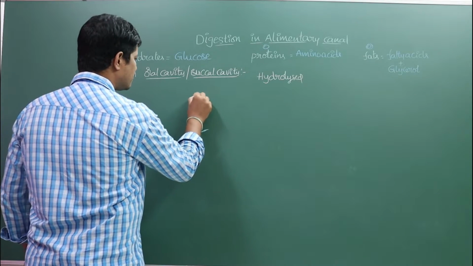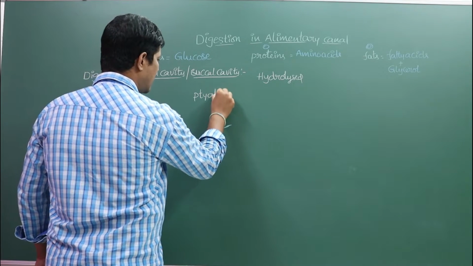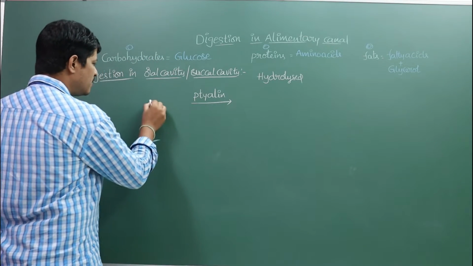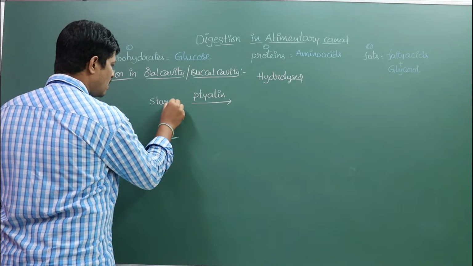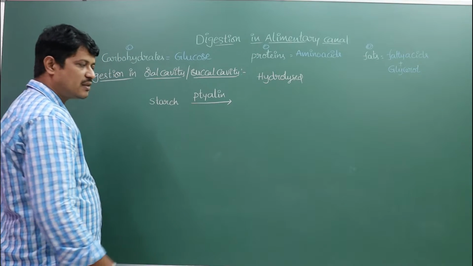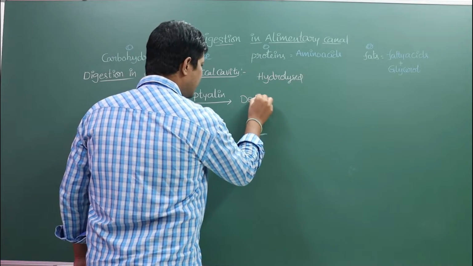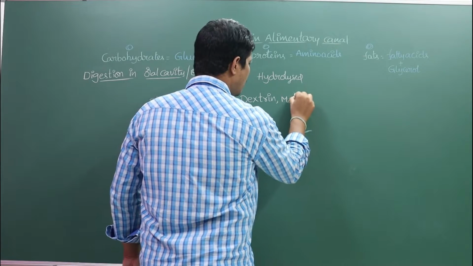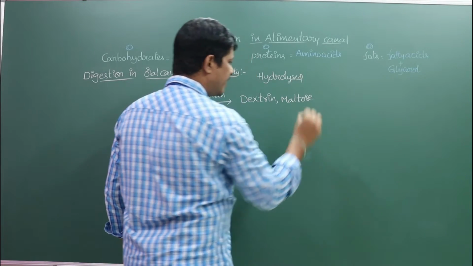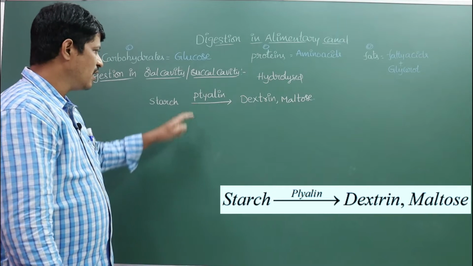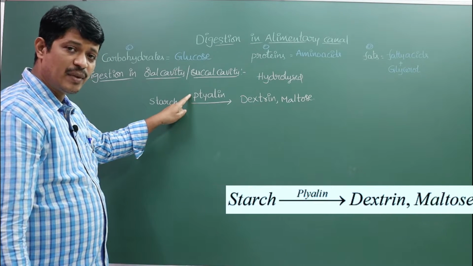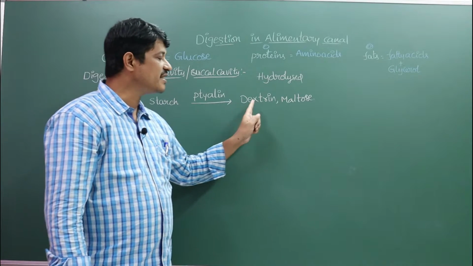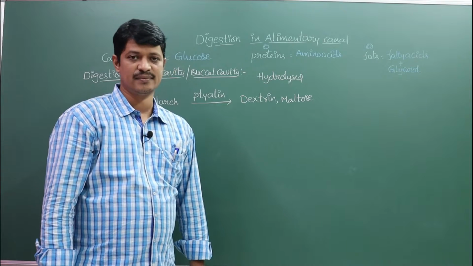This ptyalin enzyme converts starch into dextrin and maltose. Ptyalin or salivary amylase or alpha amylase converts starch into dextrin and maltose disaccharides.